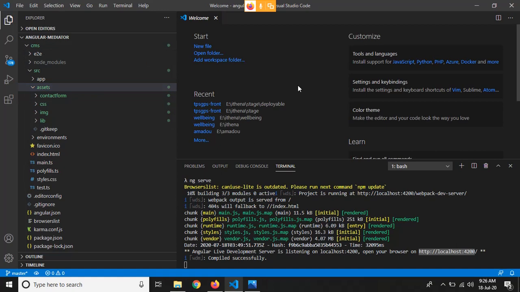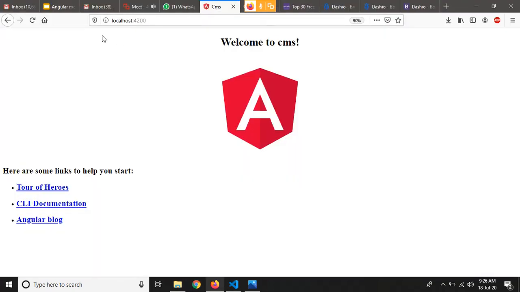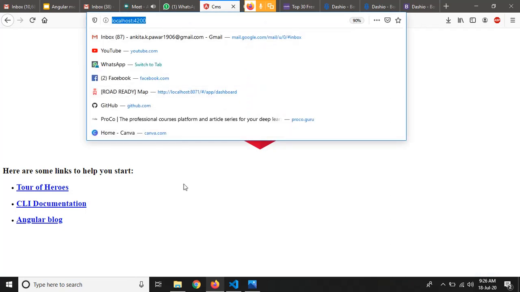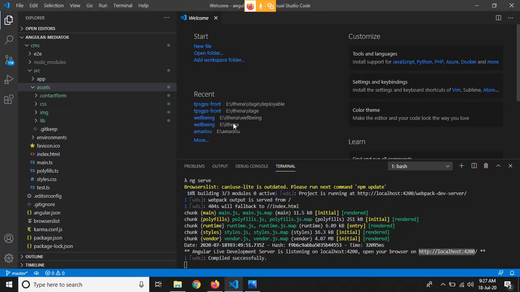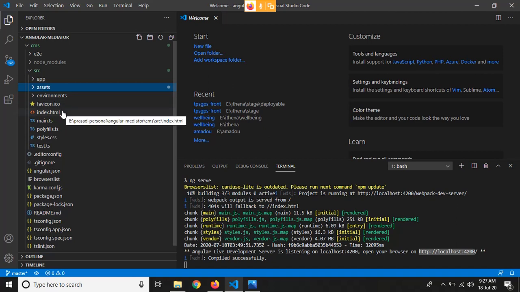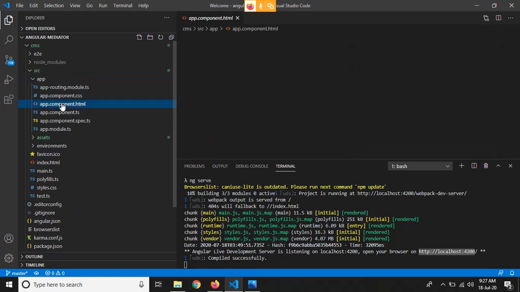Now, in the browser on localhost 4200 we can see this default template which is created by the Angular application itself, right? So we have to remove this and add the templates or the content which we want. The default template created by Angular is present in this app.component.html file, right?